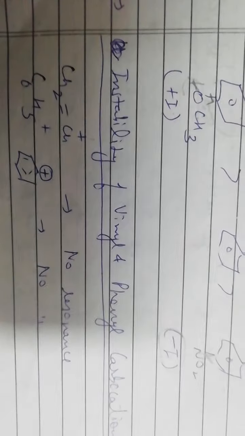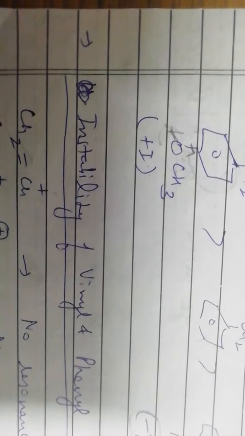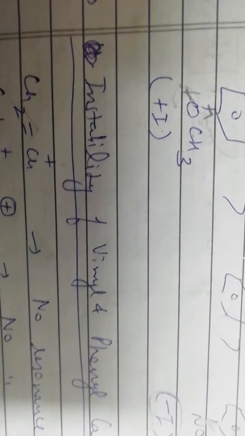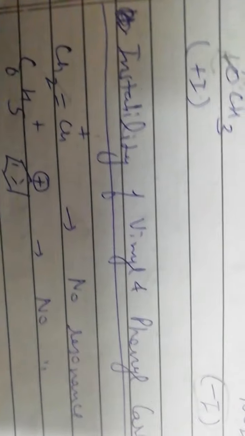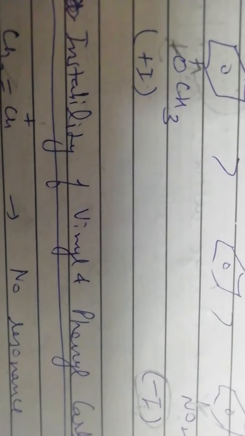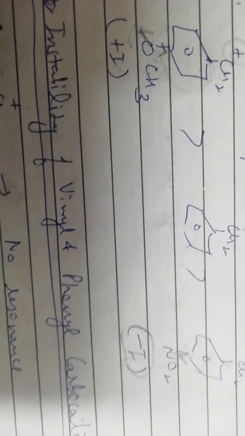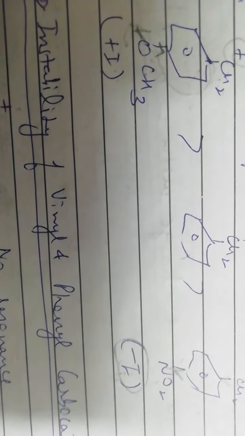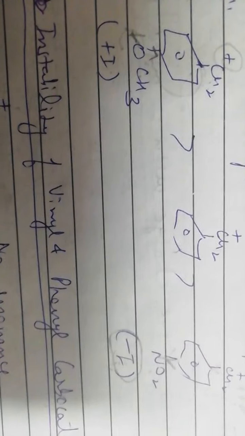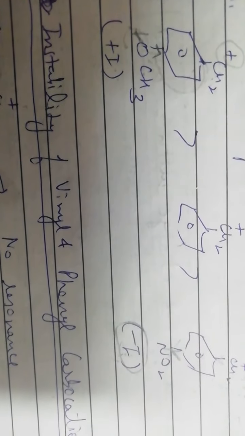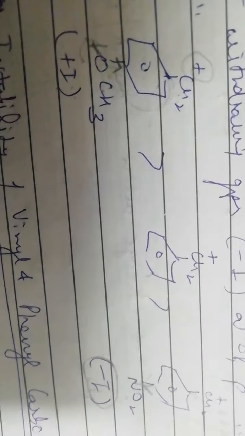Now, the instability of vinyl and phenyl carbocations can be attributed to the absence of resonance. As we can see, this is our vinyl carbocation. This vinyl carbocation does not show any kind of resonance. And the phenyl carbocation also does not show any kind of resonance. The reason for the lack of resonance is that the vacant orbital of the carbon carrying the positive charge is perpendicular to the double bond, and therefore it cannot participate in the resonance.